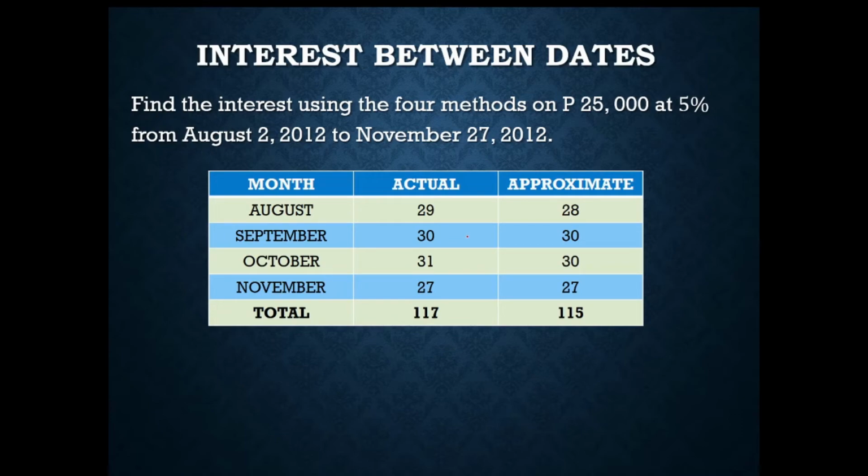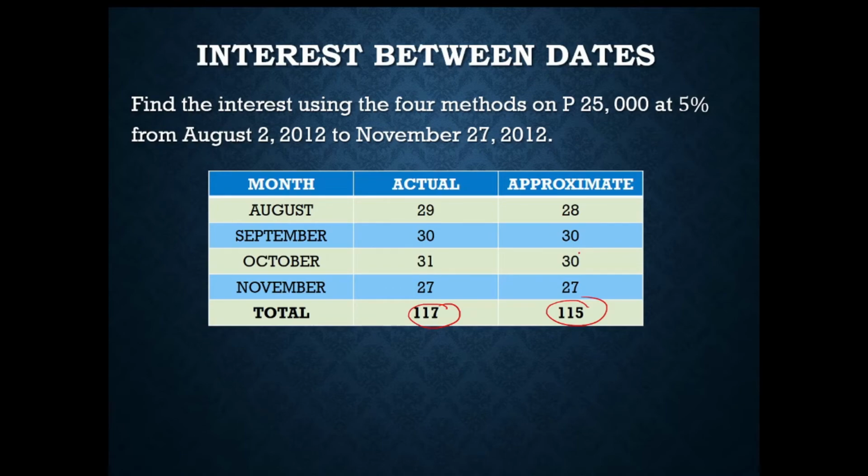For September, there will be 30 days, October 31 days, up until November 27, that would be equal to 27 days. Since approximate time contains 30 days for each month, you'll have these values. So take note, for actual time, we'll use 117 for the number of days, while for the approximate time, we'll use 115.